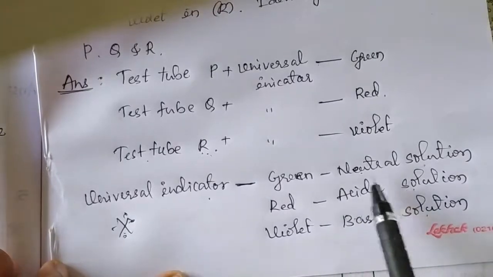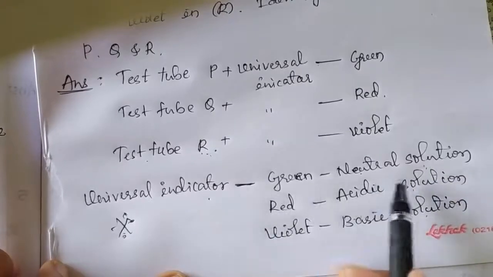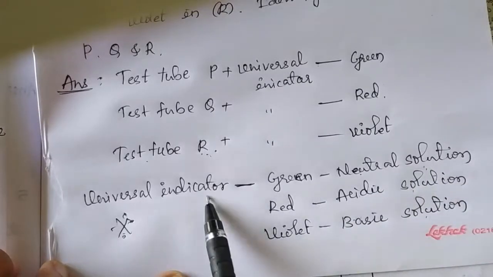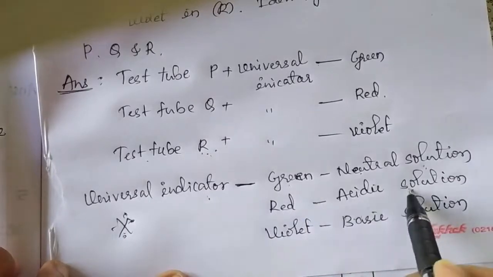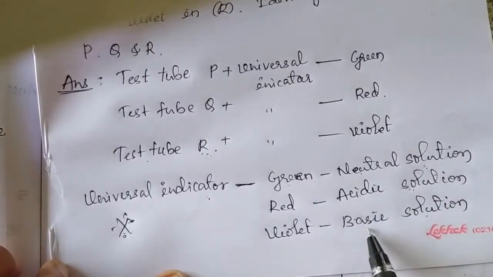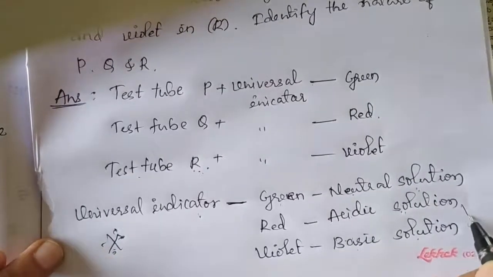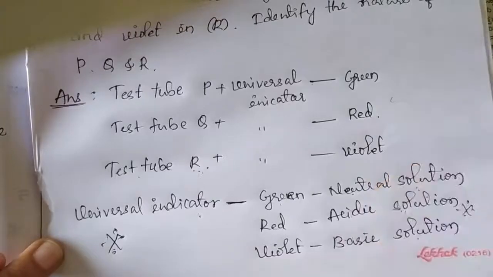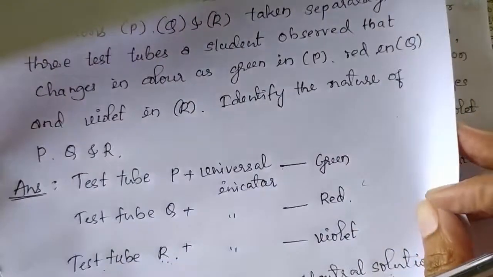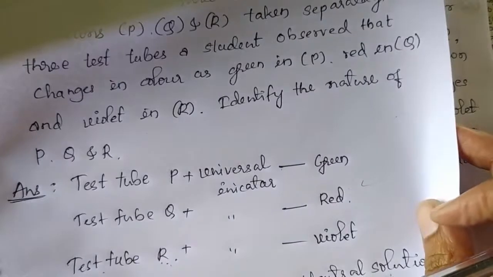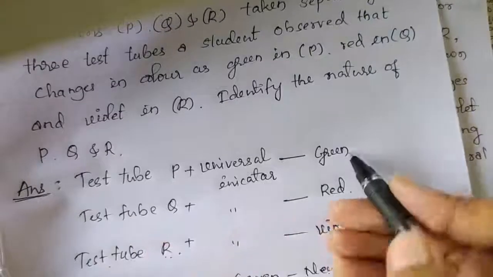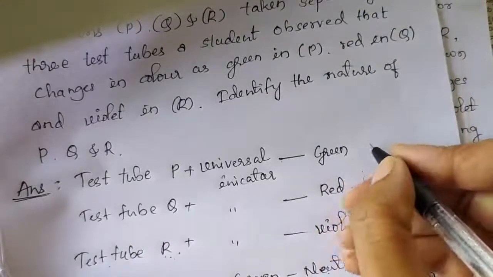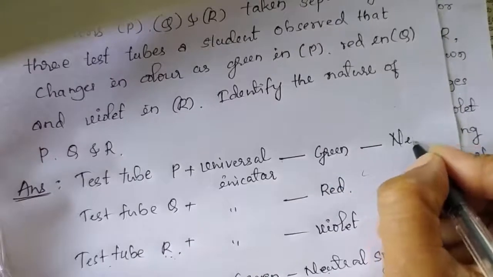In case of neutral solution, if we add the universal indicator, the color change will be green. In case of acidic solution, we will observe a red color, and in case of basic solution, we observe violet color. So, if you know this color change, you can answer this question. They have asked you to identify the nature of the solutions in test tubes P, Q and R. In case of test tube P, the color change is green. So the solution in test tube P is neutral solution.